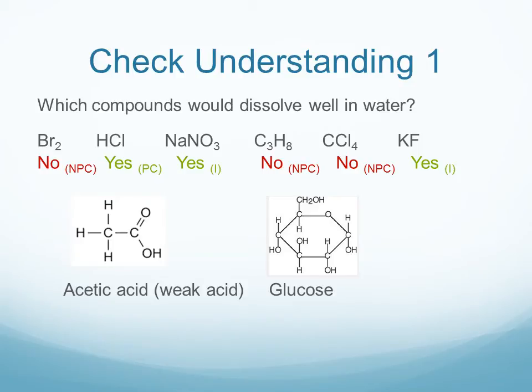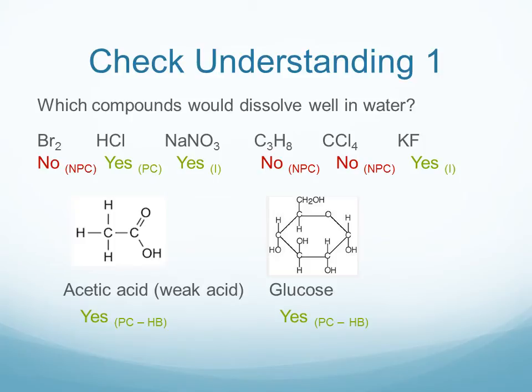Sodium nitrate is ionic, and so that dissolves well in water. However, C3H8 propane is a nonpolar covalent compound. Carbon and hydrogen share electrons fairly evenly, and so those are nonpolar bonds and a nonpolar molecule that does not dissolve in water. Carbon tetrachloride, the bonds are polar, but the molecule overall is nonpolar because the dipoles cancel each other out. They're arranged symmetrically around the carbon, so that nonpolar compound would not dissolve in water. Potassium fluoride is ionic. It would dissolve in water.